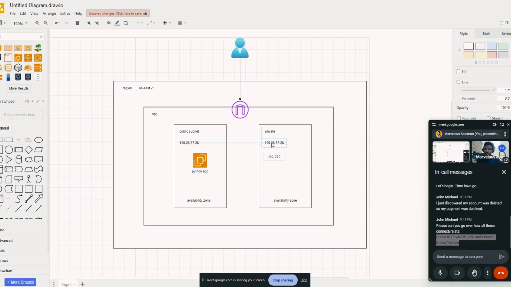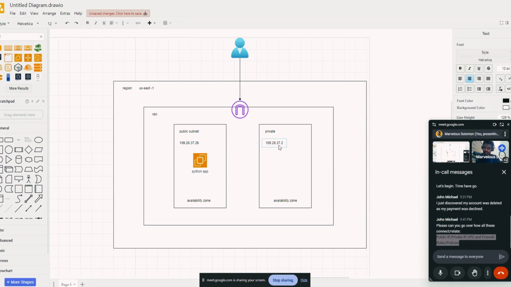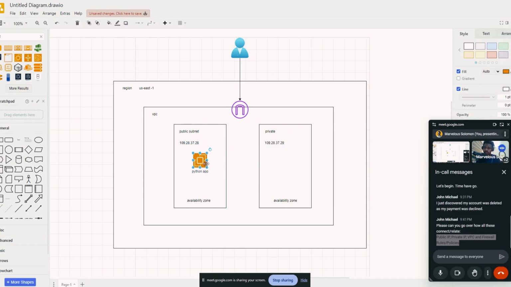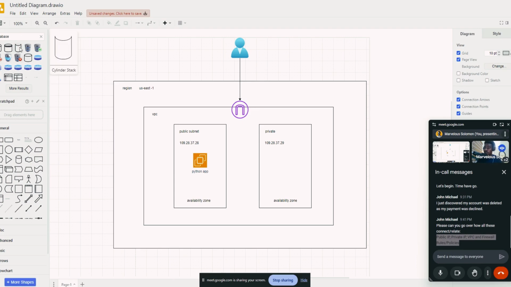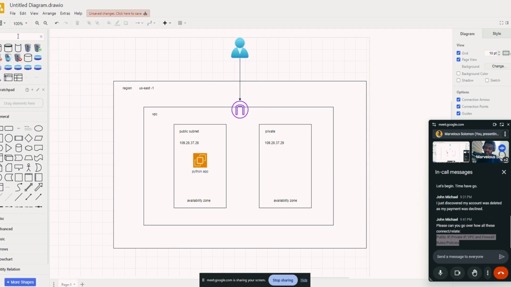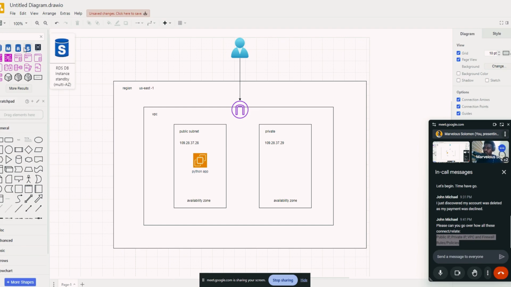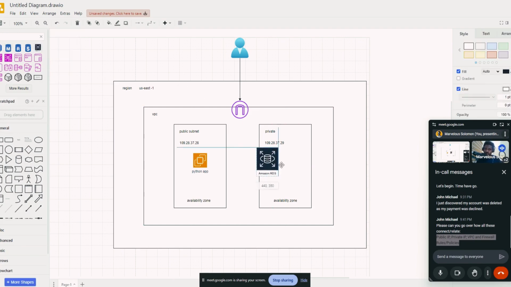Here you have another application which has its own IP, but this is probably a database. Most times people just want to put their database there, say on RDS, so that you can't have other services communicate except what you have configured that you would want to communicate with. So items within the VPC can talk to each other based on your configuration, of course.